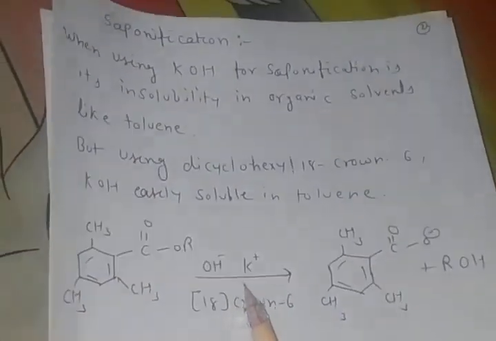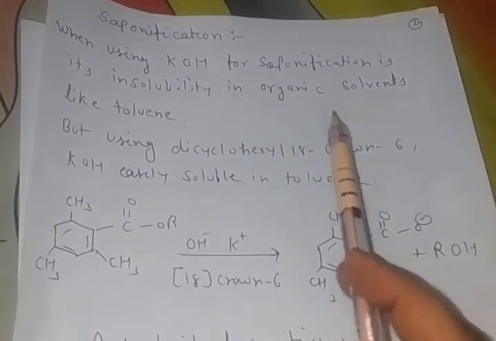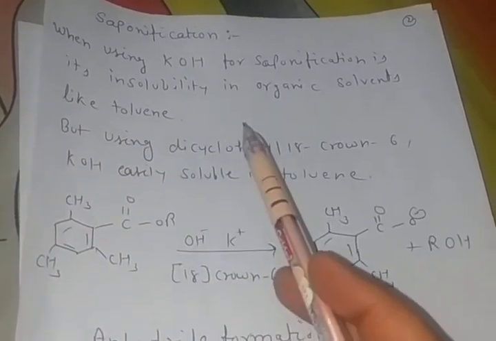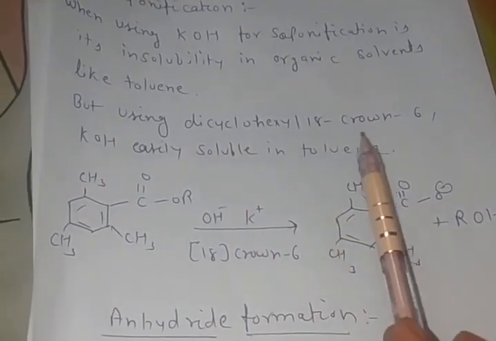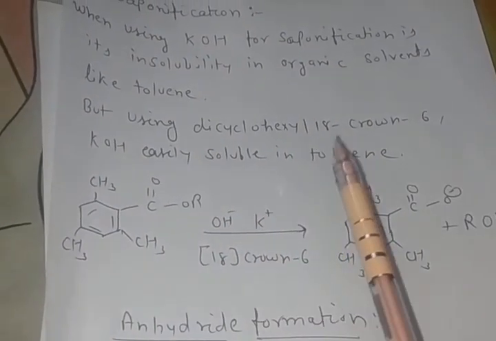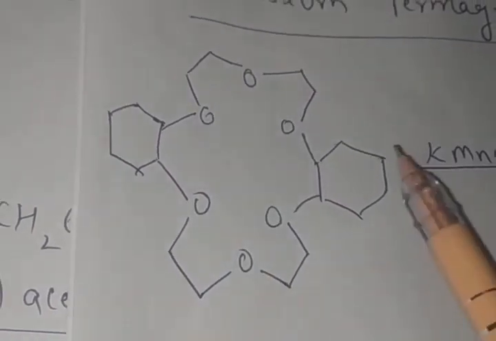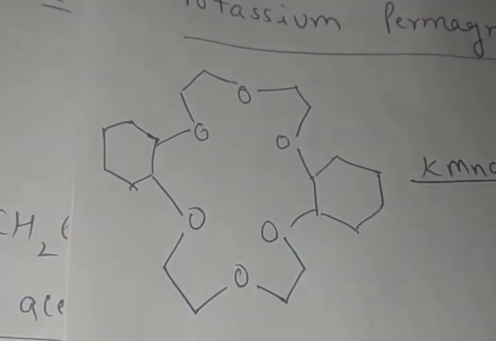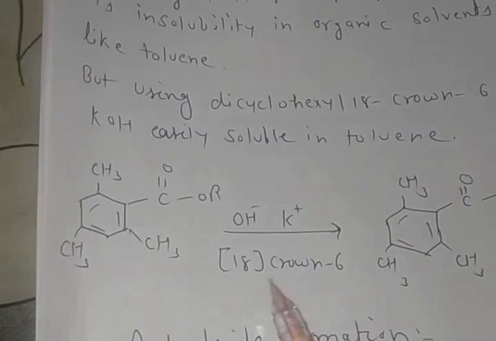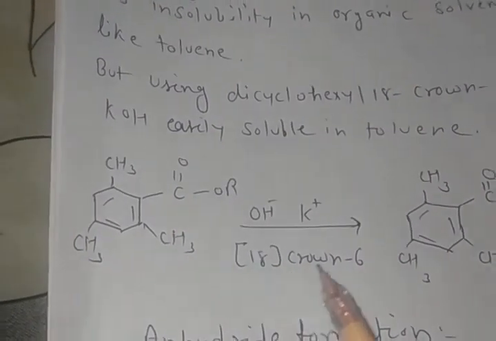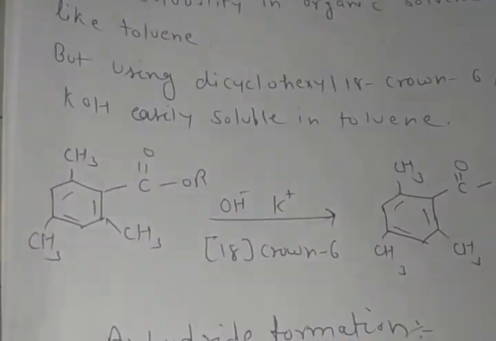When using KOH, potassium hydroxide, for saponification, its insolubility in organic solvents like toluene is the main issue of the reaction. But when we use dicyclohexyl-18-crown-6, students, dicyclohexyl-18-crown-6 is here. Students, this is dicyclohexyl-18-crown-6 ether. Okay students. So when we use it, KOH is easily soluble in toluene and the reaction rate will be fast and we get excellent yield.